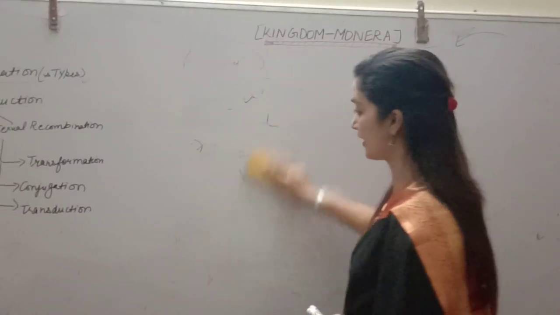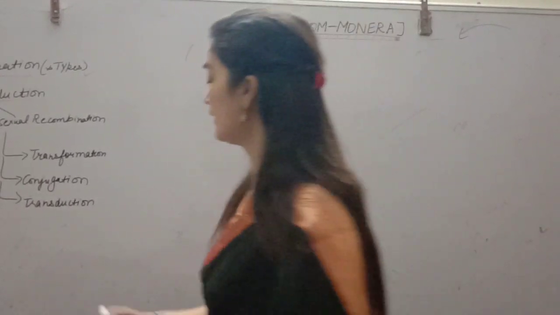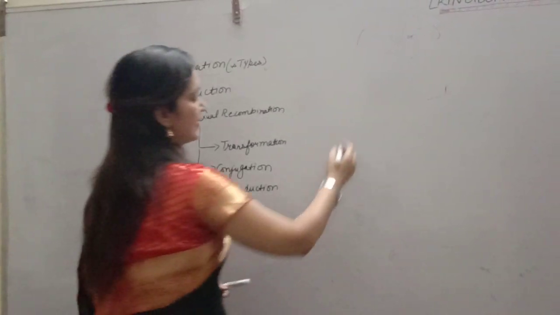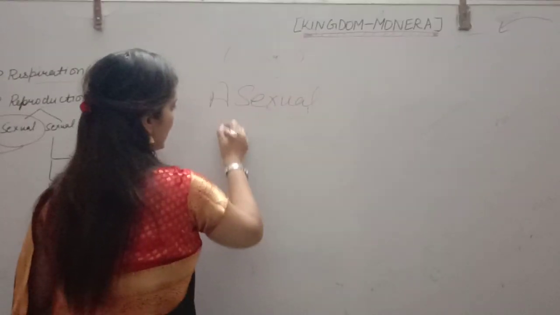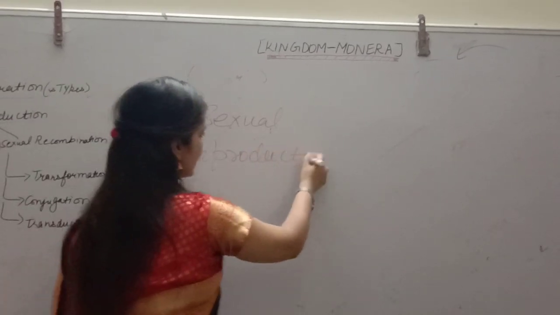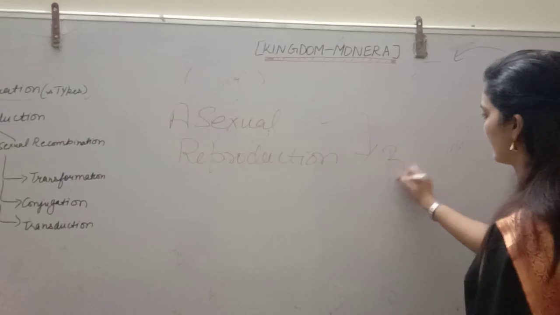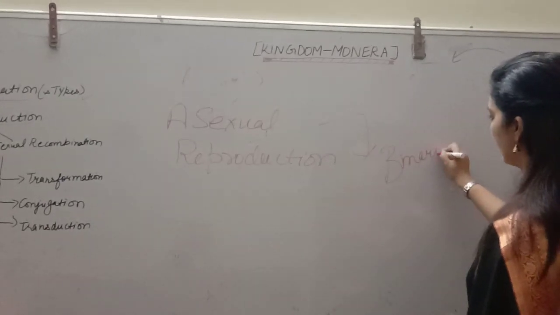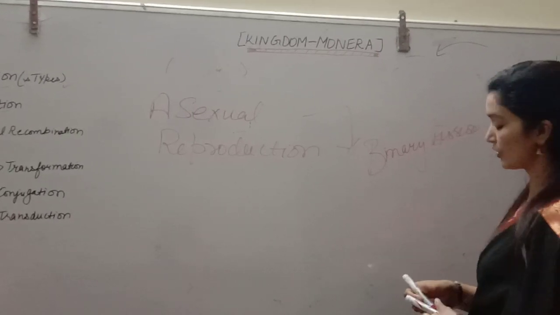Basically asexual reproduction is present, and the basic mode of asexual reproduction is binary fission. Binary fission, as the name suggests.